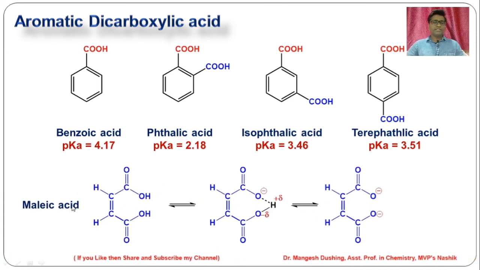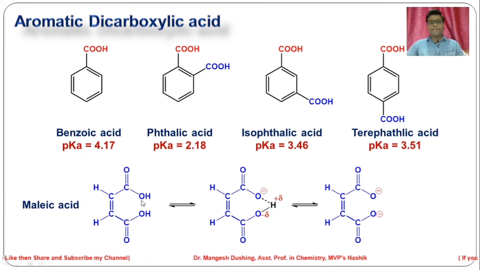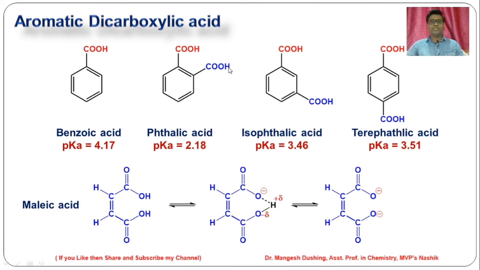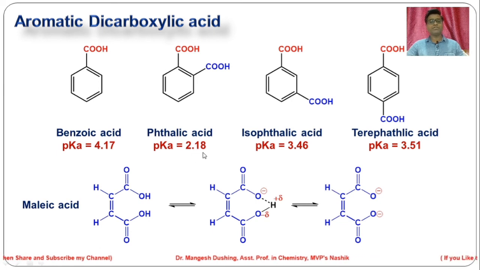Suppose this is maleic acid, similar to phthalic acid. After donation of this proton, the conjugate base will form O minus, and this O minus is stabilized by hydrogen bonding with the hydrogen of the nearby carboxylic acid. The same thing happens over here. After donation of one proton, the conjugate base formed has O minus, which is stabilized by hydrogen bonding with this hydrogen. That makes the conjugate base very stable. That is why the pK value is very small, 2.18, making phthalic acid a stronger acid.